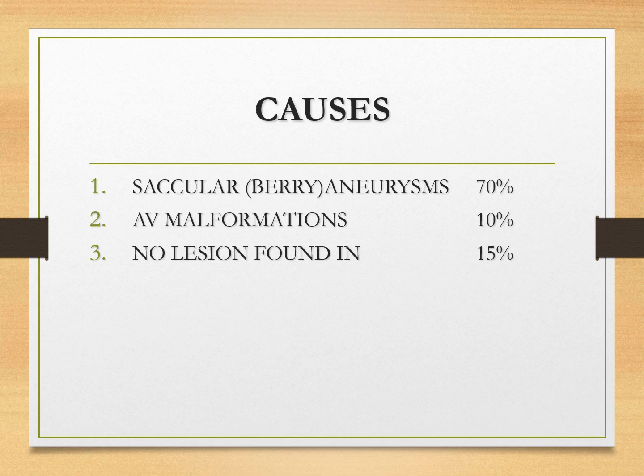So these saccular berry aneurysms have a very important association: adult polycystic kidney disease. जिन लोगों को adult polycystic kidney disease होती है, उन लोगों के अंदर देखा गया है कि अचानक से sudden death हो जाती है. तो this sudden death is attributed to rupture of one of these saccular berry aneurysms.